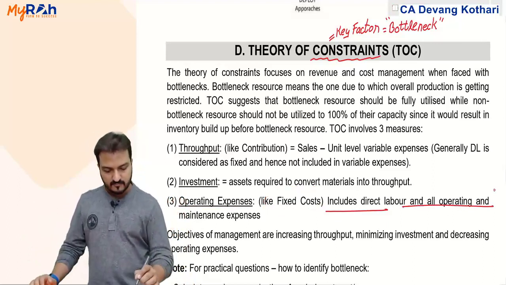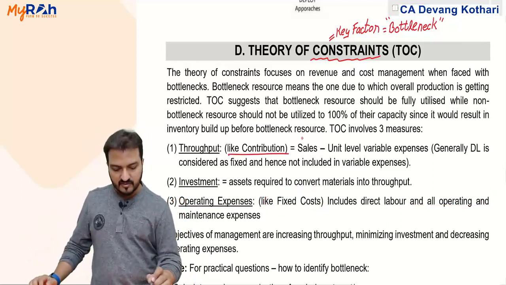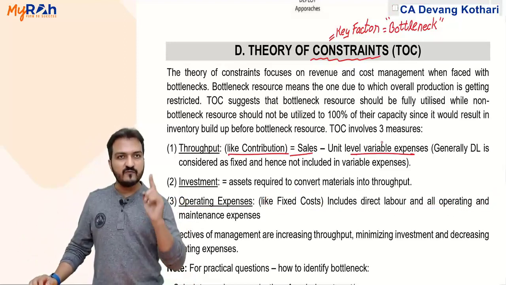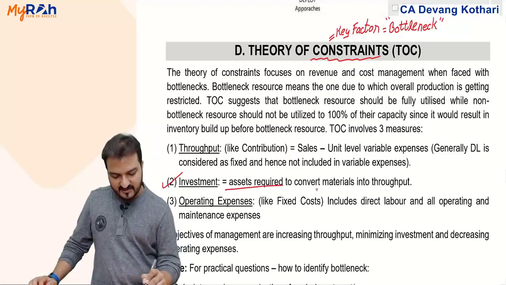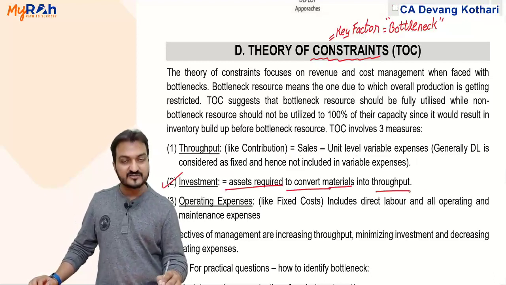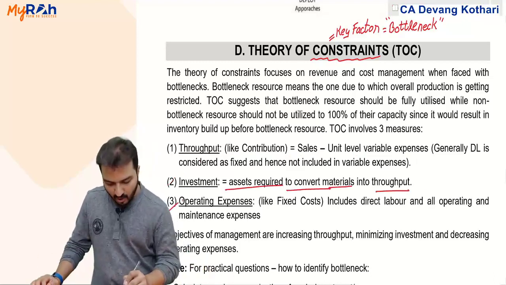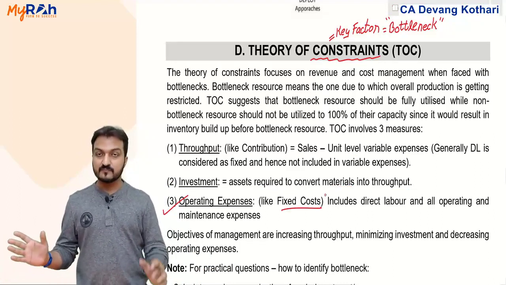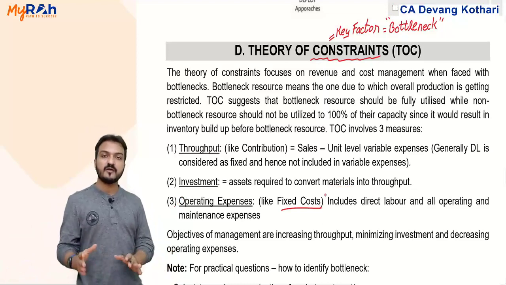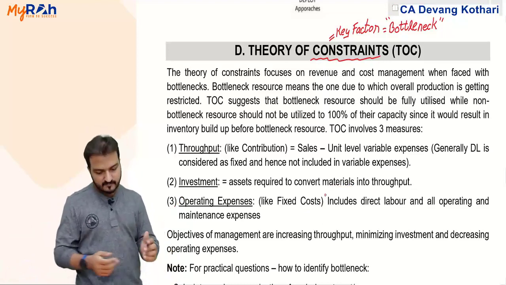So throughput means contribution, but that is sales minus variable cost other than direct labor. Investment means the assets that are required to convert materials into contribution, and operating expenses are the other expenses like fixed cost. These three terms are the terms pertaining to theory of constraints.